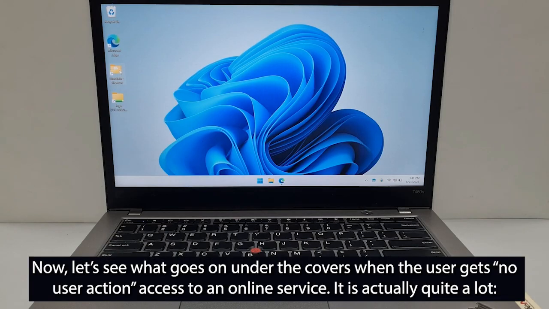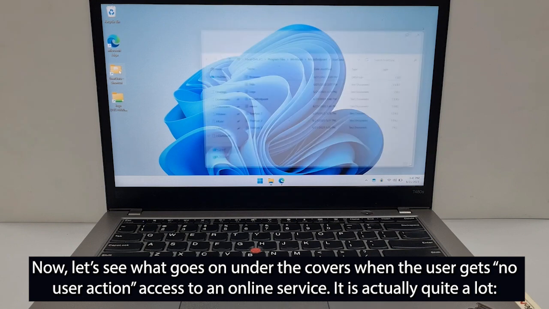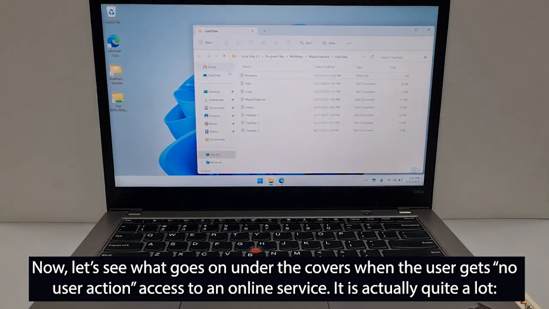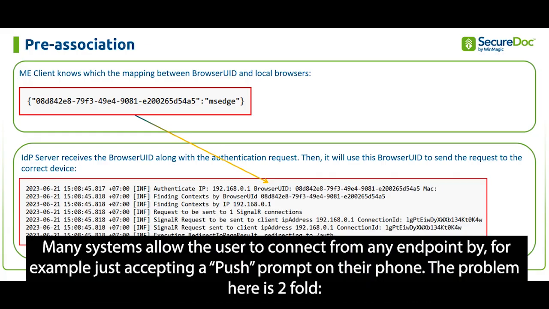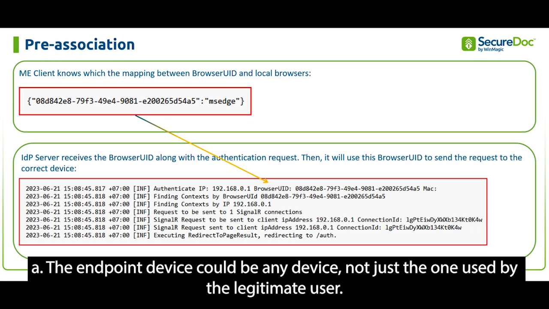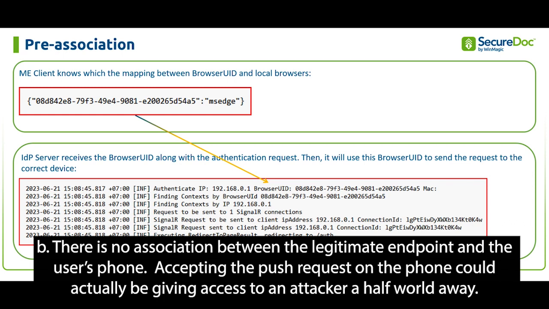Now, let's see what goes on under the covers when the user gets no user action access to an online service. It is actually quite a lot. Many systems allow the user to connect from any endpoint by, for example, just accepting a push prompt on their phone. The problem here is twofold. A, the endpoint device could be any device, not just the one used by the legitimate user. Or B, there is no association between the legitimate endpoint and the user's phone. Accepting the push request on the phone could actually be giving access to an attacker half a world away.